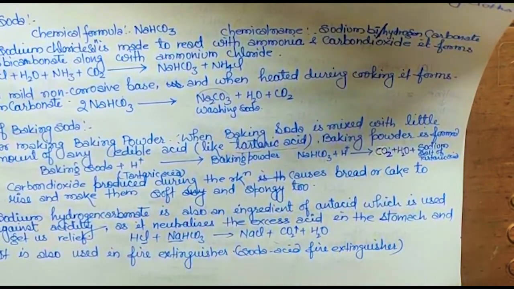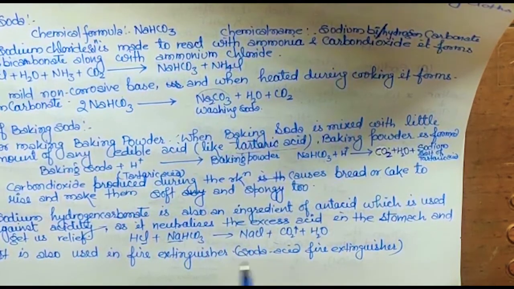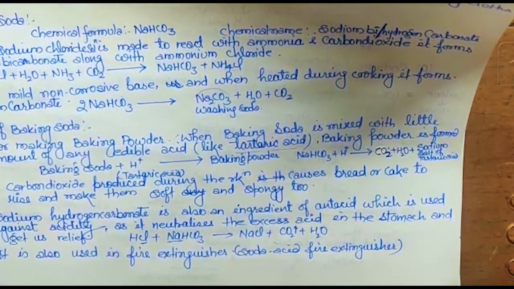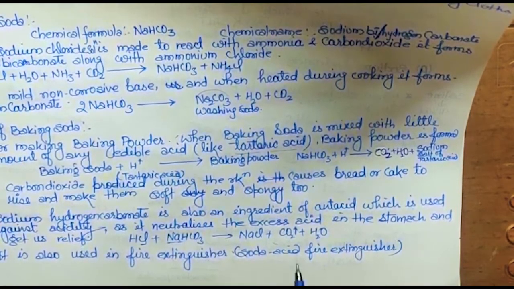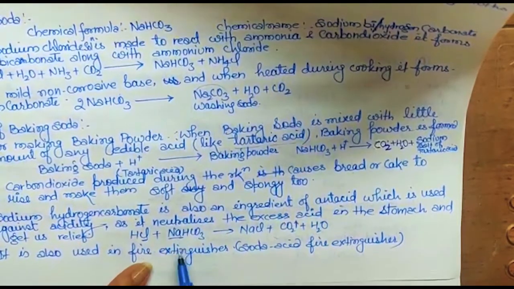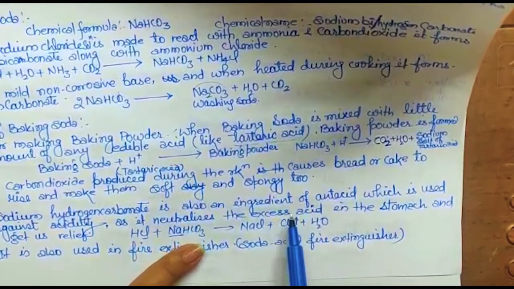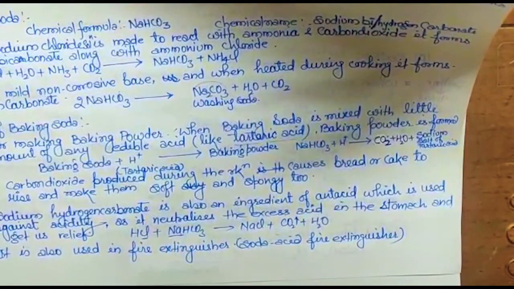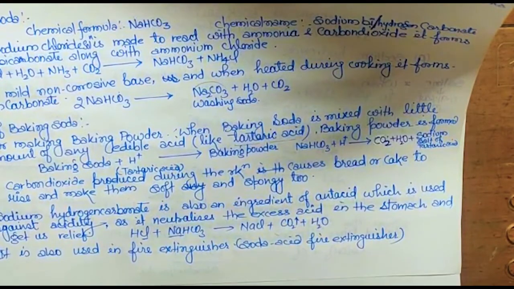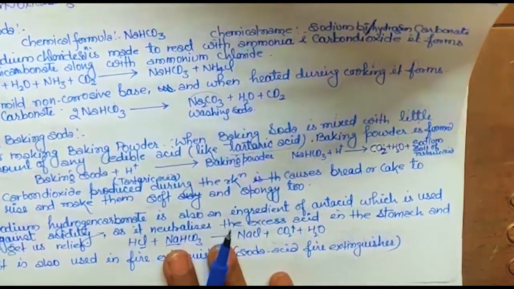Got it? It is also used as fire extinguisher. Fire extinguisher का मतलब आग बुझाने के लिए. You all know why? क्योंकि carbon dioxide gas is caused to blow off the what we say, fire. Yes. So when this same reaction will happen, any acid के साथ if we will make this reaction to happen, it will release carbon dioxide gas, and this will cause it to act as a fire extinguisher. Okay. So this is all about the bleaching powder and baking soda.